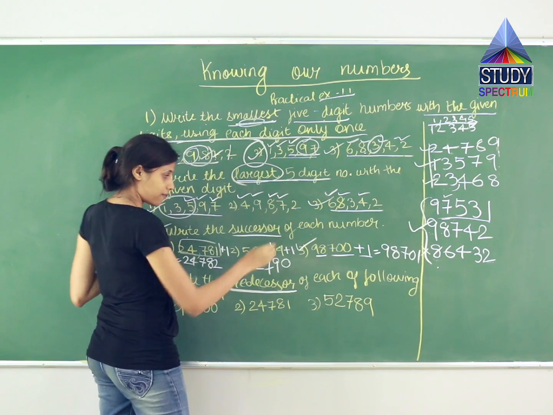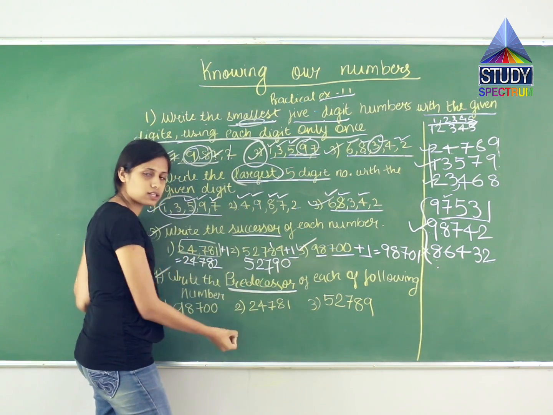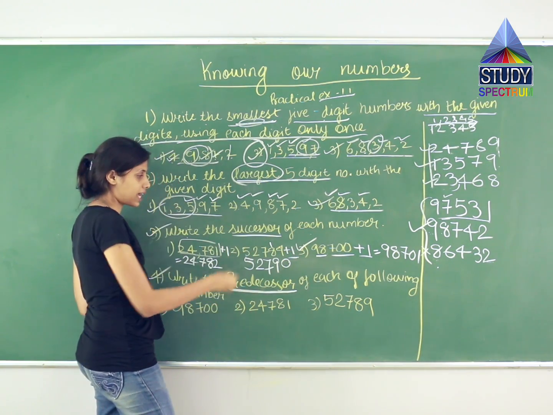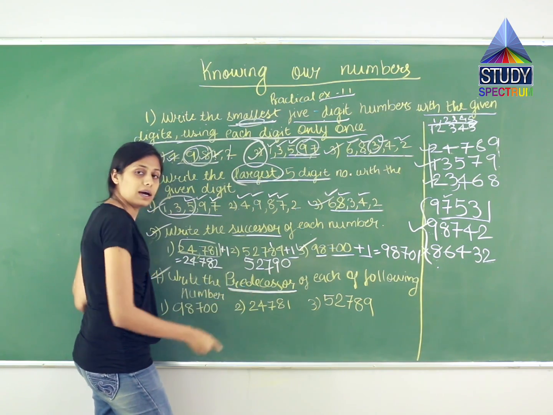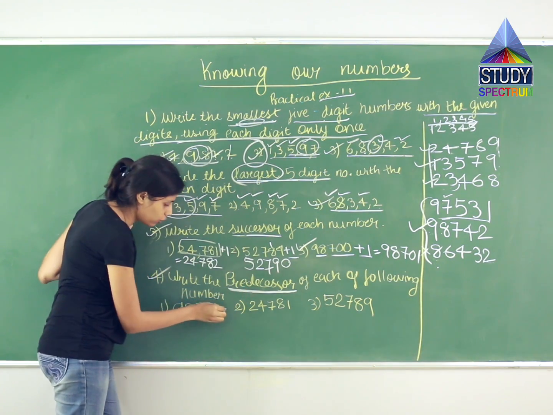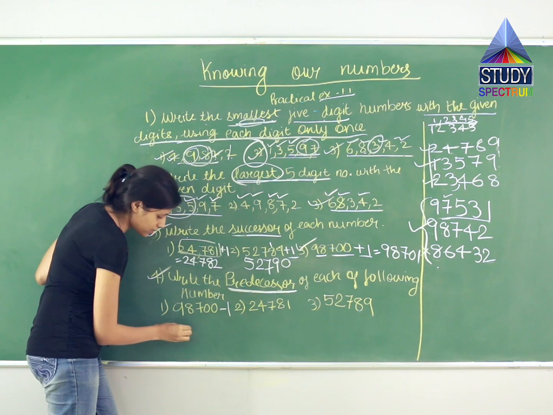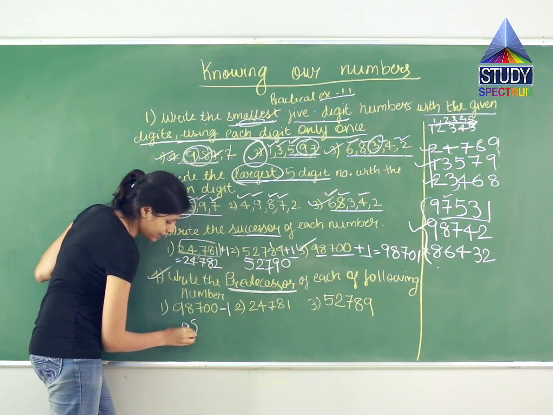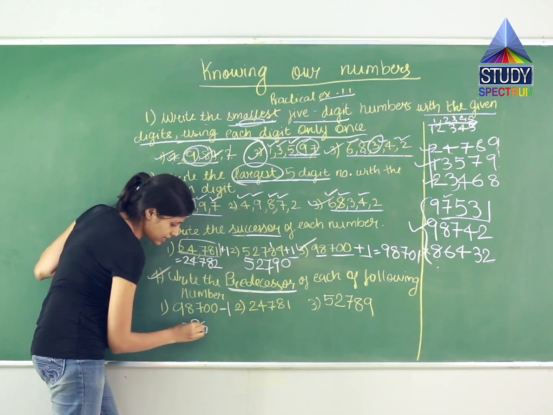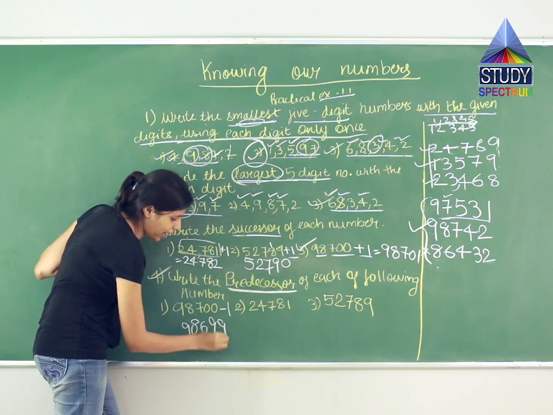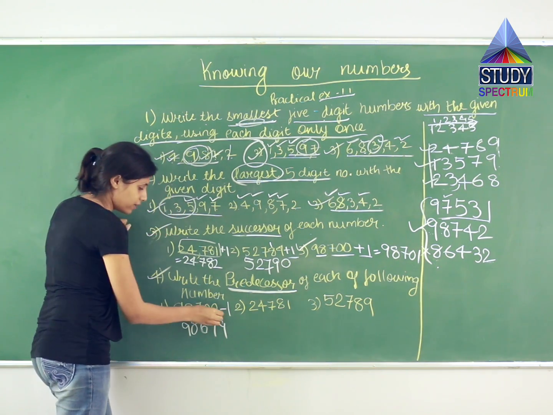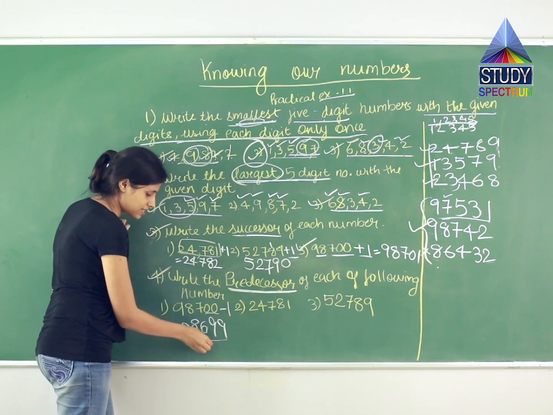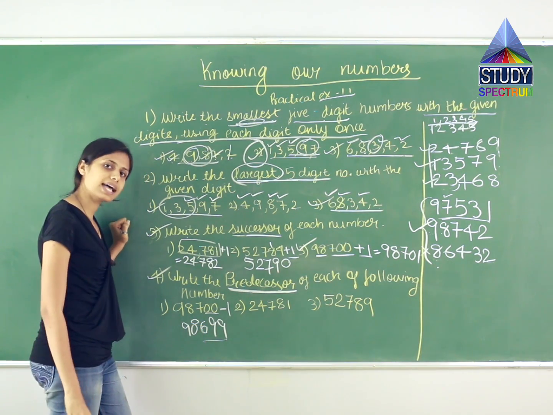So that way, over here we have added 1. In the next question we will subtract 1, because here successor was asked, and here predecessor is asked. So what I will do, I will subtract 1. So the answer comes to what? 98,699. Means what did I do? I subtracted 1 from 700, I got 699, and 98,000 as it is.